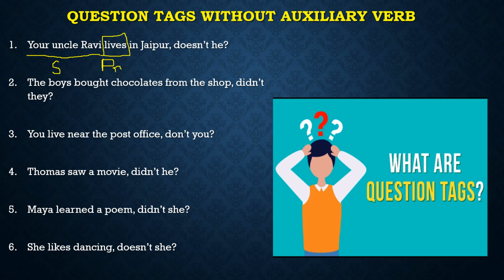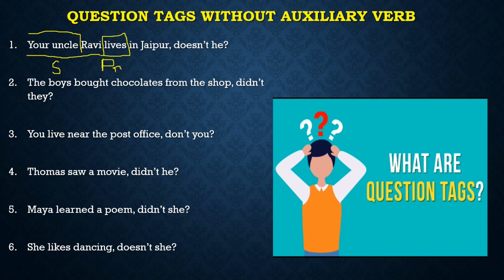Alright. Now subject. What is the subject? Singular subject. If the sentence is in present tense, what are we going to use, do or does? Which one? Because it is in present tense, right? So we are going to use does. With a singular subject we use does. Now the sentence is positive, so we use doesn't he.